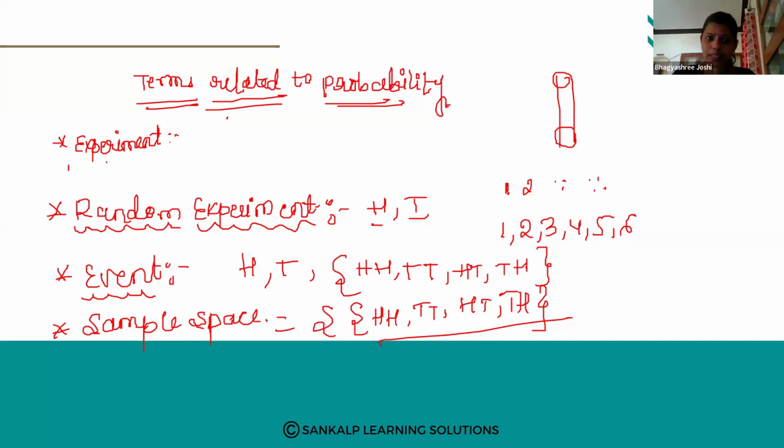We know what an experiment is. So we say a scientist mixes one solution with another solution and he will get another solution, or if we add 2 reactants, then we will get a new product. Okay, so in chemistry we are going to study about the experiment. So in an experiment, observe carefully, we do not know the exact result. So we don't know what will happen after the experiment. So if you add 2 solutions, you don't know which product will come, right? That we call an experiment.